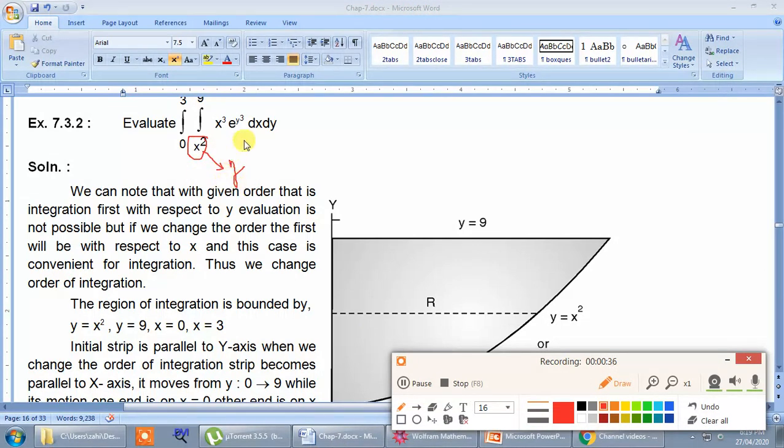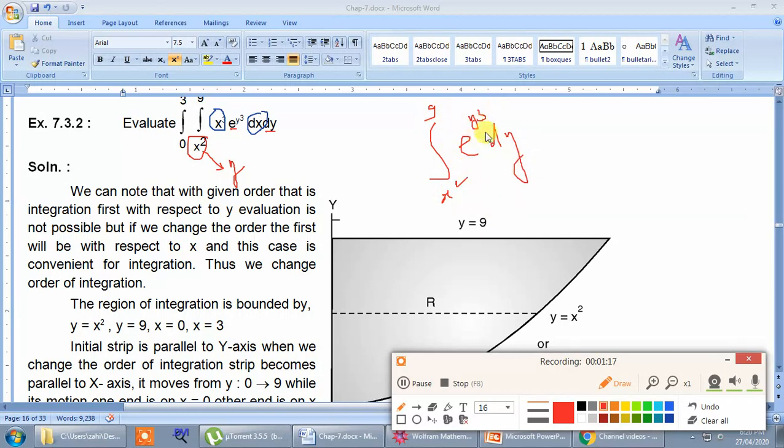As it is the limit for y, the first integration is to be carried out with respect to the y variable. So I am going to keep the y term inside and take the x terms outside. Which terms of x will be outside? x cube will be outside, dx will be outside. So inside, the integration will have only the integral of e raised to y cube dy, and this seems to be unevaluable with the given limits x square to 9.